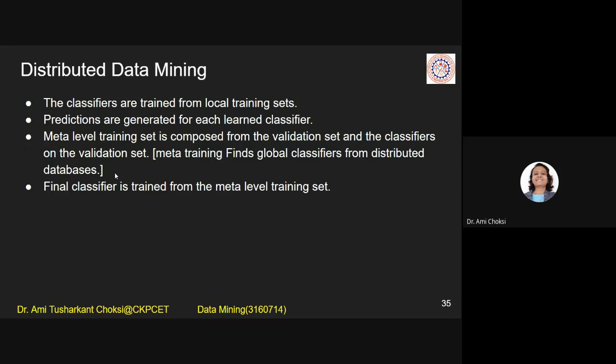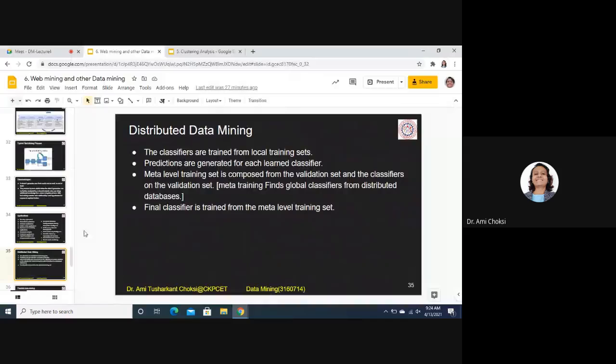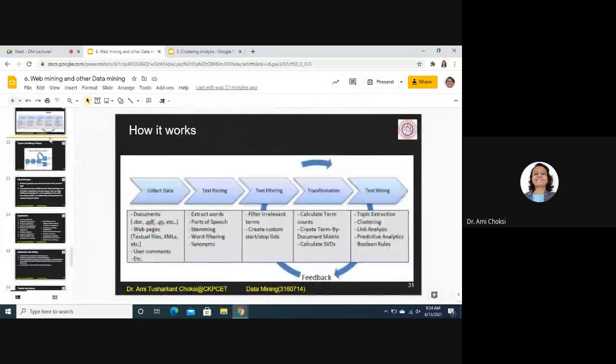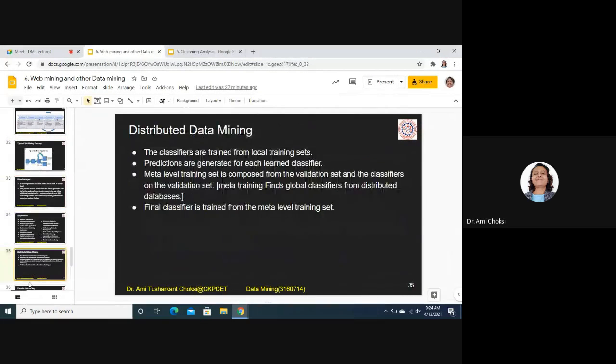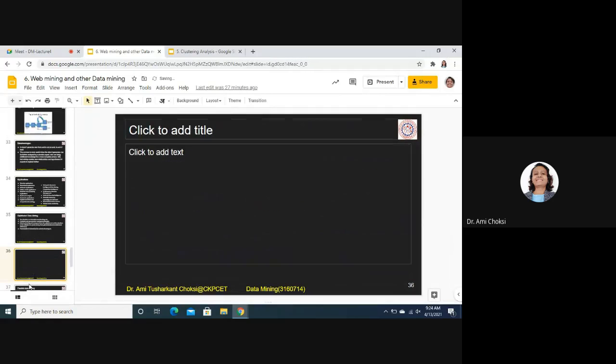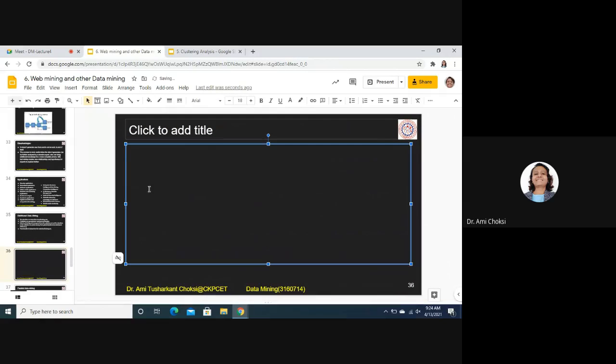Right? See, distributed means simply we can say that, say, in our lab, we are having 5 PCs. Okay, many are there. Let us consider the example. Let me show you. Let us say we are having 5 PCs, right?